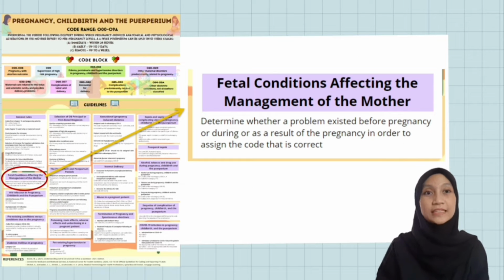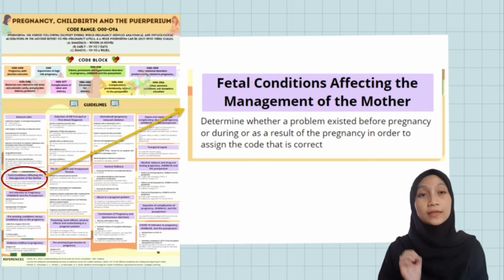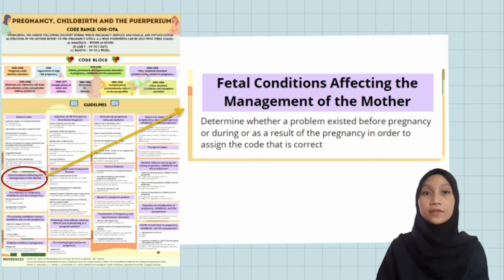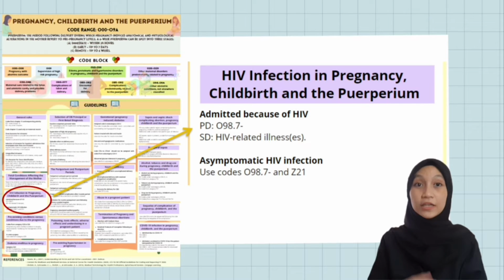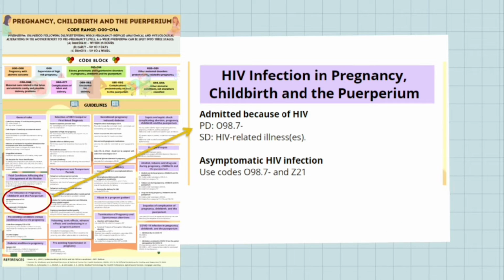Moreover, for fetal conditions affecting management of the mother, assign a code from category O35, which represents maternal care for known or suspected fetal abnormalities and damage, and a code from category O36 for maternal care for other fetal problems. During pregnancy, childbirth and puerperium, a patient who is admitted because of HIV should be assigned a code from subcategory O98.7-, which represents HIV complicating pregnancy, childbirth and puerperium, as the PD, followed by the other codes for HIV-related illness. A patient with asymptomatic HIV admitted to the hospital should be assigned codes O98.7- and Z21.